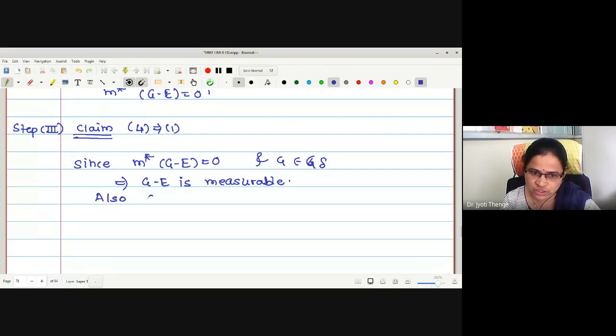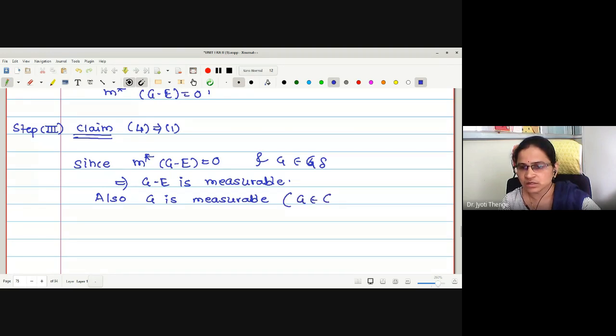Also, G is measurable. Why? Why is G measurable? G is in G delta. What is this G delta? A countable intersection of open sets. Every open set is measurable. Therefore, this is a countable intersection of measurable sets. Therefore, this G is measurable.